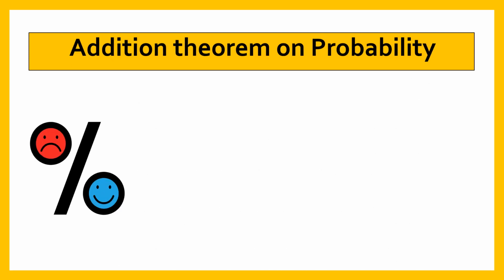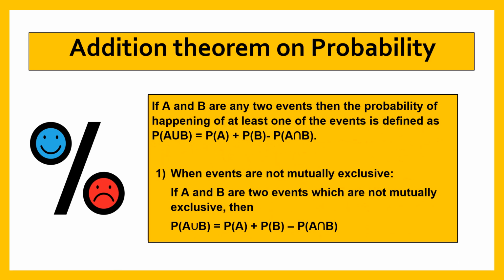Addition theorem on probability. If A and B are two events, then the probability of happening of at least one of the events is defined as follows when events are not mutually exclusive. If A and B are two events which are not mutually exclusive, then